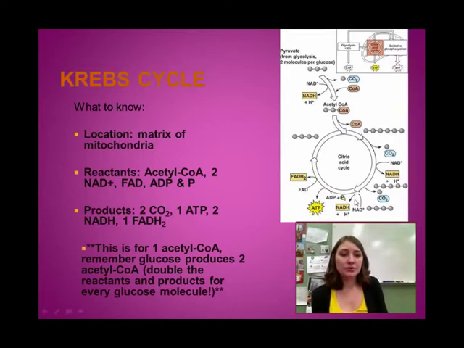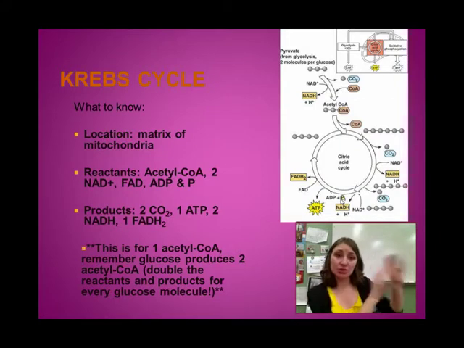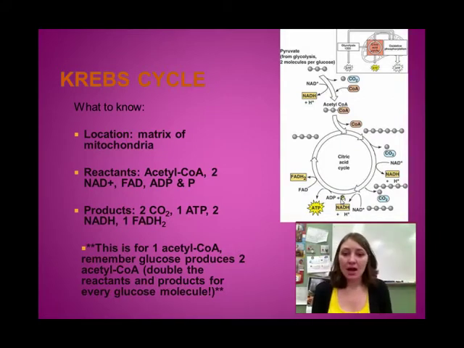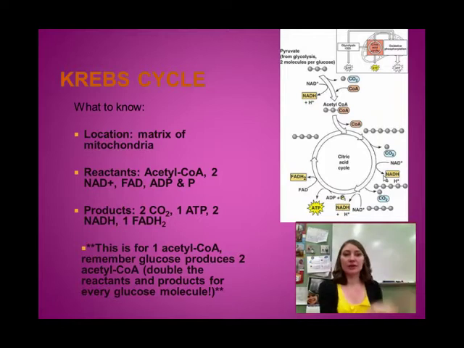What we produce are 2 CO2s, so here's our CO2s being produced, 1 ATP, so that ADP and the inorganic phosphate, a bond is formed, so we store energy. That ATP can be used to do work later on. 2 NADHs, so I form an NADH here, pick up a couple electrons, and an NADH here, and 1 FADH2. Now these products are not going to travel out of the cell. They're going to actually travel to the electron transport chain, where we can use those electrons to do work.